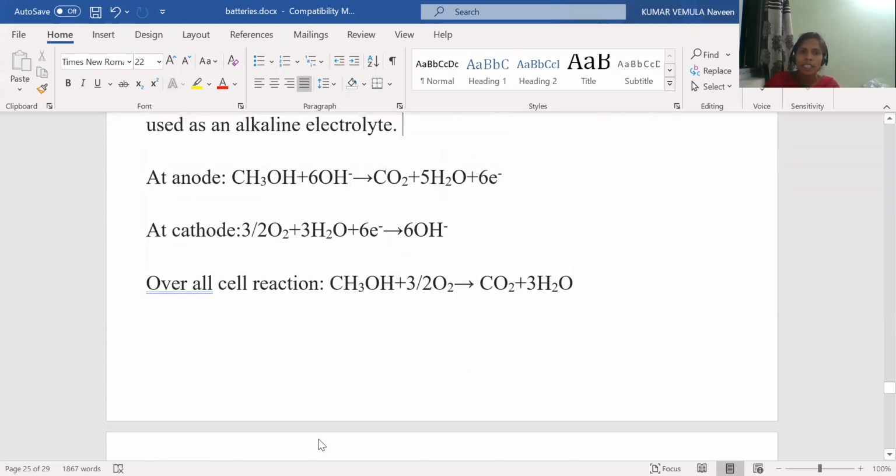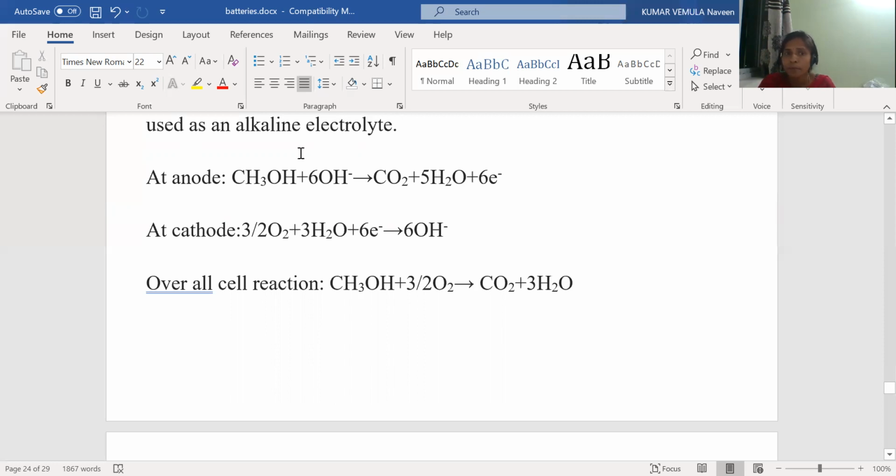So now let us see the reactions at the anode and the cathode. Methanol is supplied to the anode, oxygen is supplied to the cathode. So here methanol undergoes oxidation, oxygen undergoes reduction. Methanol undergoes oxidation in the presence of the electrolyte. What is the electrolyte here? Potassium hydroxide.